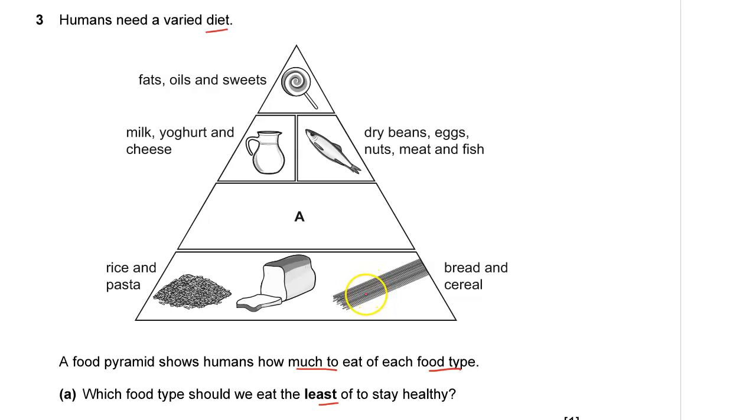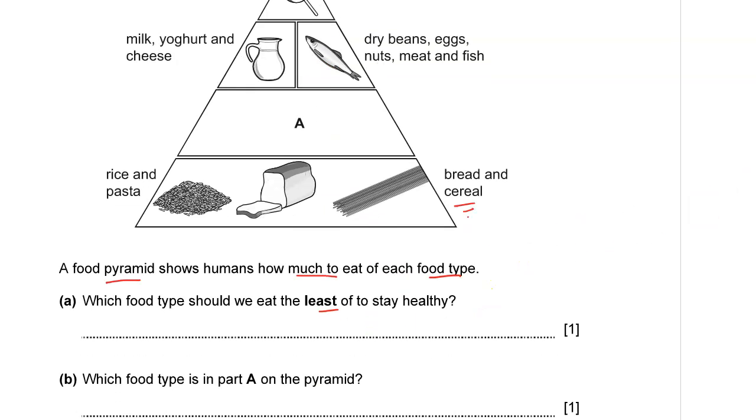Of course, looks like we need to eat a lot of rice, pasta, bread, and cereal, but very little of fats, oil, and sweets. Of course, the pyramid is broad at the bottom, meaning this one you eat a lot, but it is narrow at the top, meaning you eat least. You eat less of that.